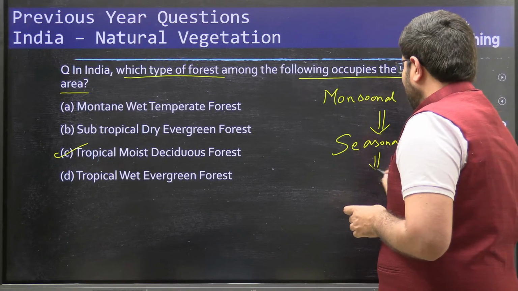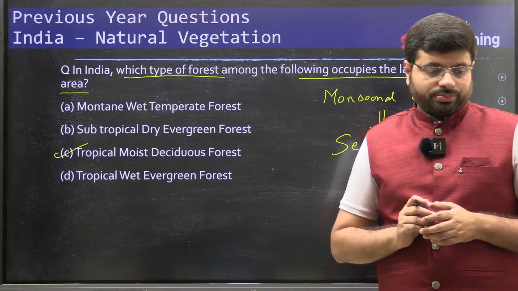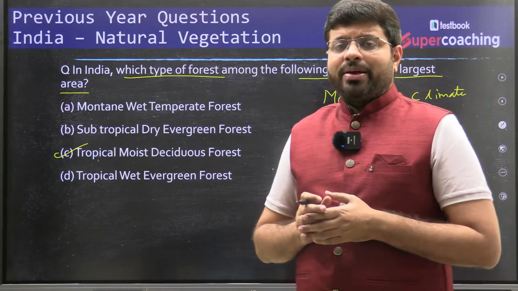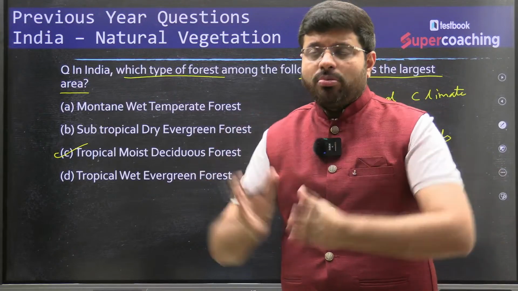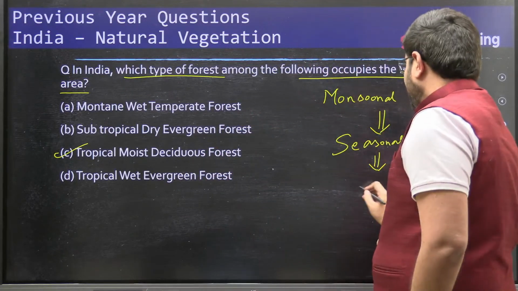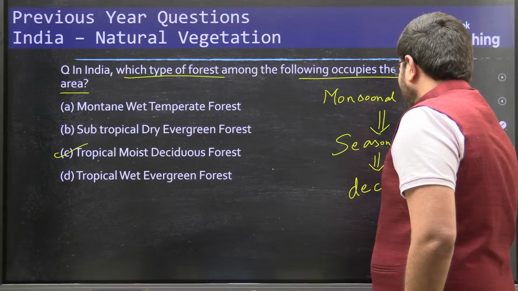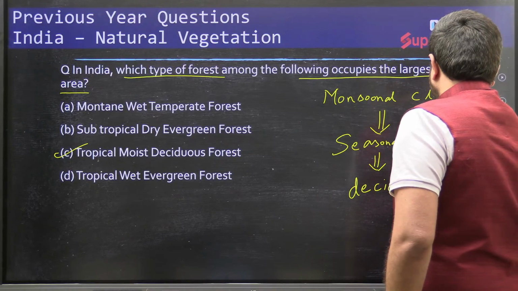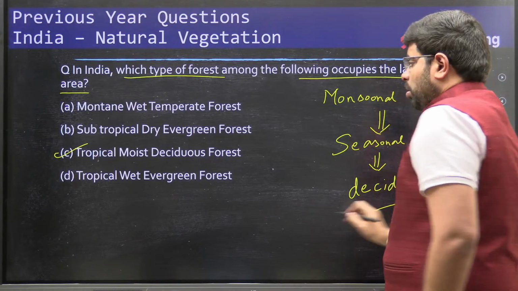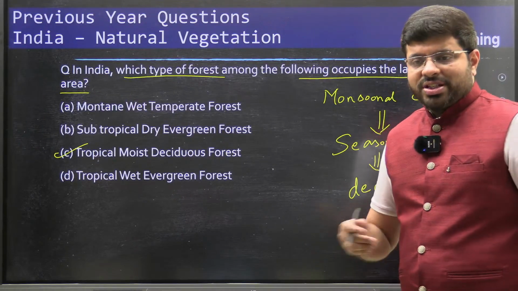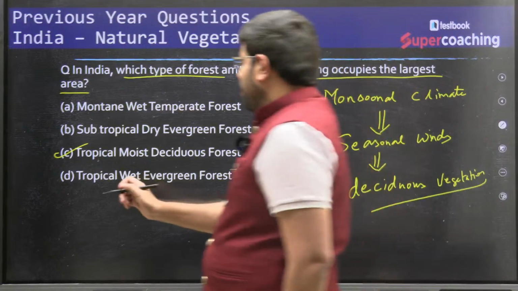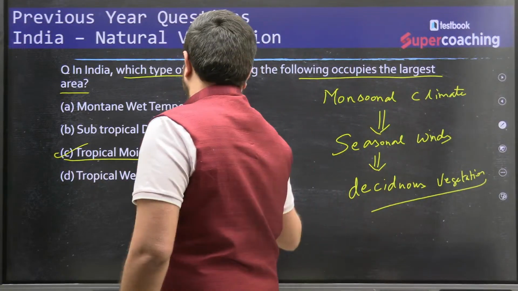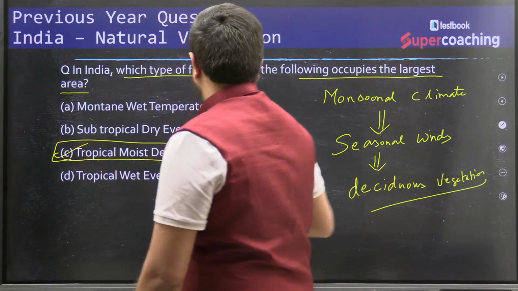Automatically they have an impact, and wherever you find more monsoons, because of the seasonal impact, there is deciduous vegetation. So the majority of the vegetation in India is tropical moist deciduous.